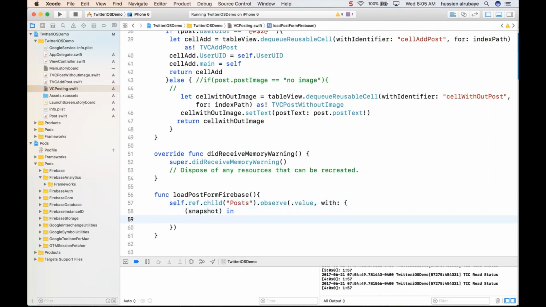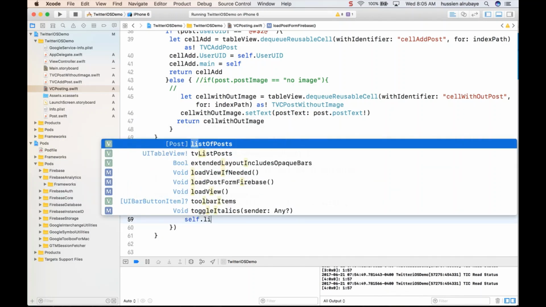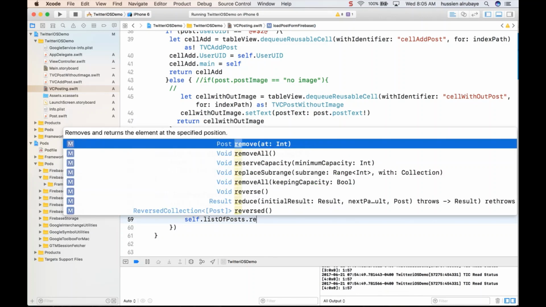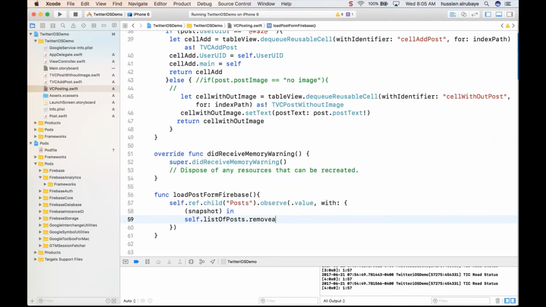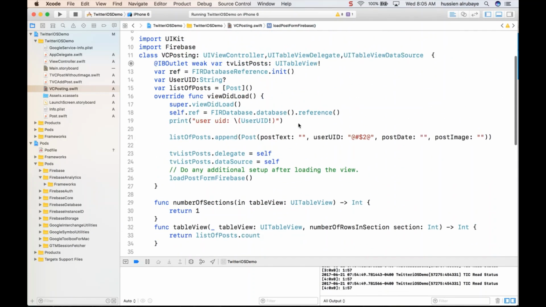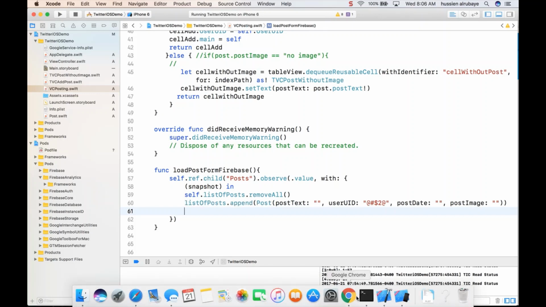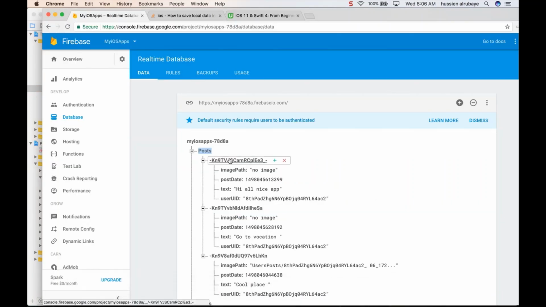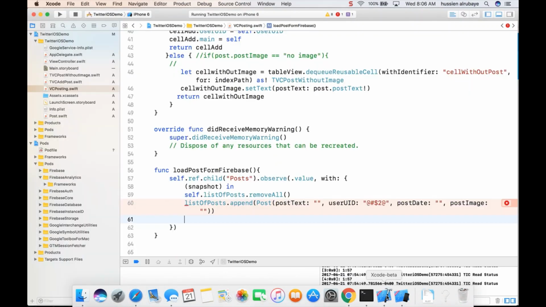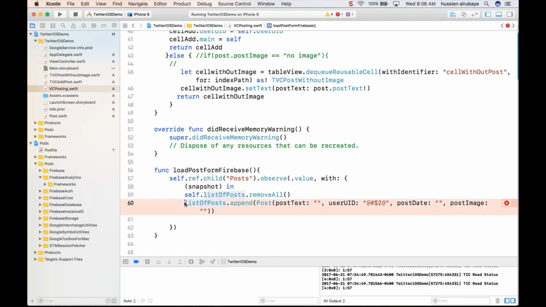So now what I want to do in this work, first of all, let me just say self dot list of posts dot remove all. So remove all the posts. Make sure first thing I just add this add post, so I will not have a problem. So I always have it as the first element. Second thing, I need to get all the posts. If you look here, you will see every post is present as key and value. The value has a number of things, so I need to read these as key and value. Make sure this one should be self because you want to access something outside.